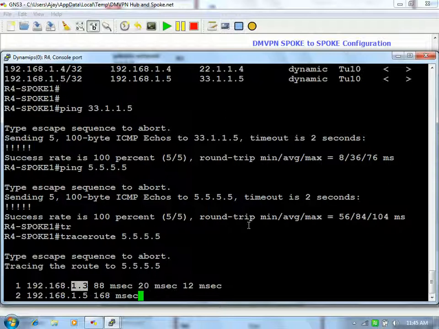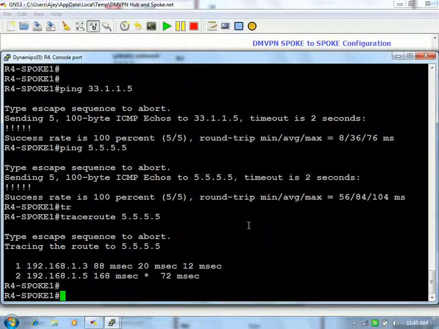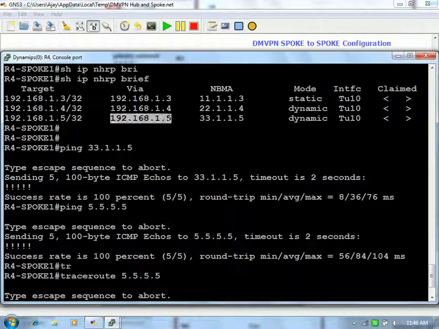The moment you issued the command trace route 5.5.5.5, trace route will show you the path the packet is taking. Now see the path. It is going via 192.168.1.3 and reaching 192.168.1.5. It is your local router, and that's where 5.5.5.5 is located. But we are not expecting this one, right? What we are expecting is that it should directly go and show the next hop address as 192.168.1.5. Because you have the map of 192.168.1.5, why is he still going over this one?